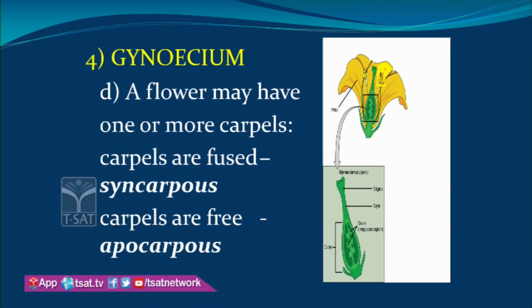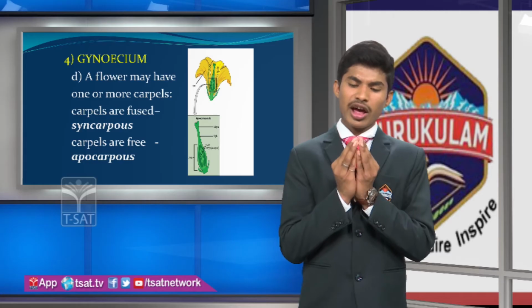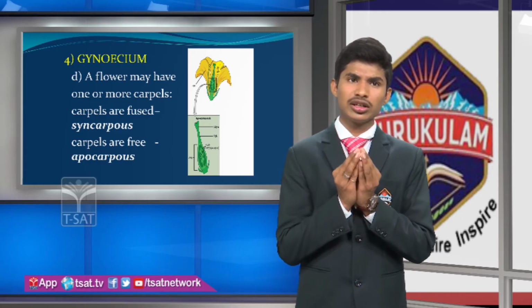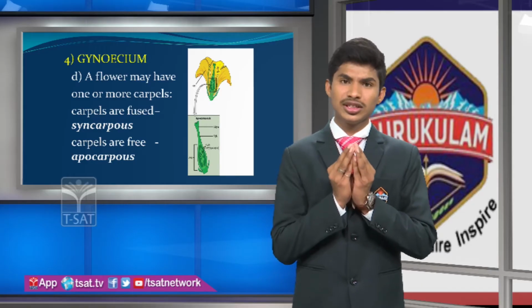If carpels are fused, it is known as syncarpous. If carpels are free, it is known as apocarpous. What is meant by fused and what is meant by apocarpous? You may raise a question. Syncarpous is nothing but, take two female carpels, that is, female reproductive organs, and if they are attached to each other, then that condition is known as syncarpous.